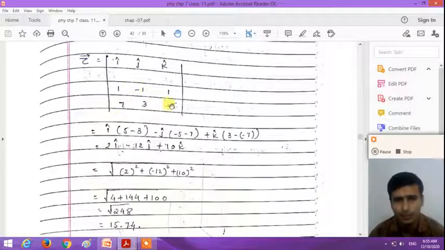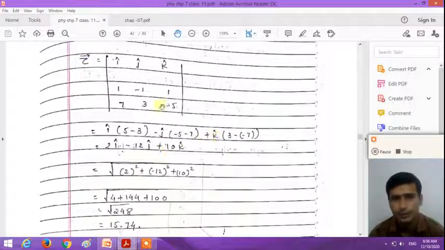Cross multiplication of the component, minus 1 multiply by minus 5, we get 5 minus 3 multiply by 1, 3. So we get the x component 2i. Similarly, put a minus j and eliminate the row and column containing j, and cross multiply 1 into minus 5, minus 5 minus 7 into 1, 7. We get minus 12j, right? So here minus minus, we take a plus 12j.